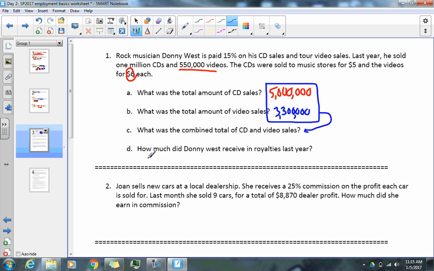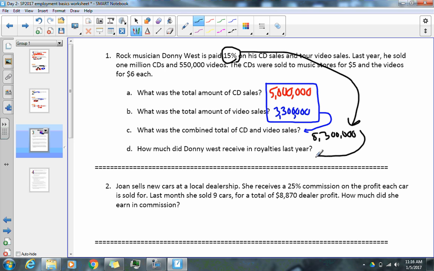And lastly, it says, how much did Donnie West receive in royalties last year? Well, it says in the problem, let me mark some of this out, he is getting paid 15% of his total sales. So you're going to take whatever this answer is, which I believe is 8,300,000, and we are going to multiply it by 15% to get our answer.